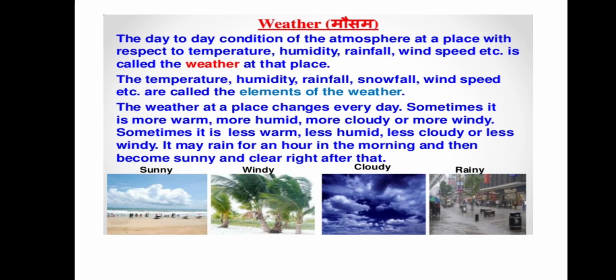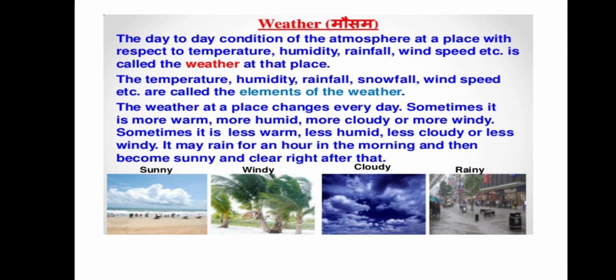The weather at a place changes every day. So weather changes every day. Sometimes it is more warm, more humid, more cloudy, more windy. Sometimes it is less warm, less humid, less cloudy, or less windy, or it may rain for an hour in the morning and then suddenly it becomes very clear.